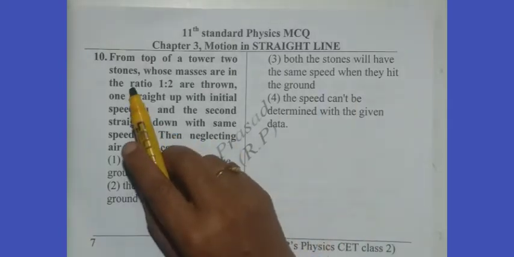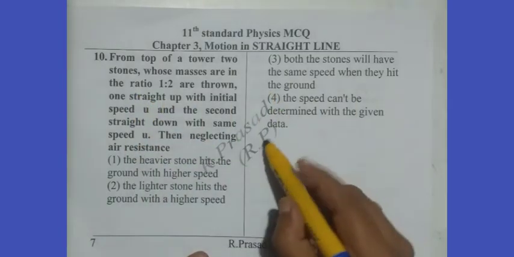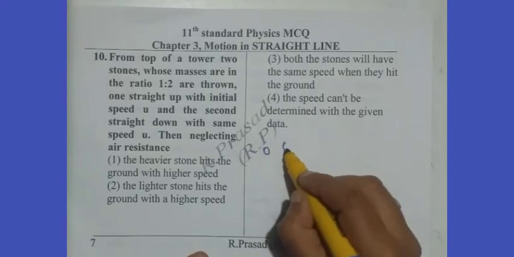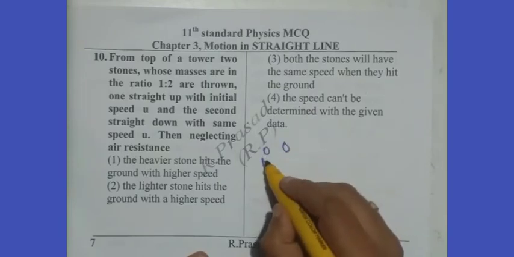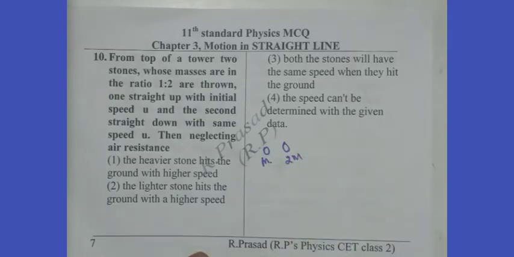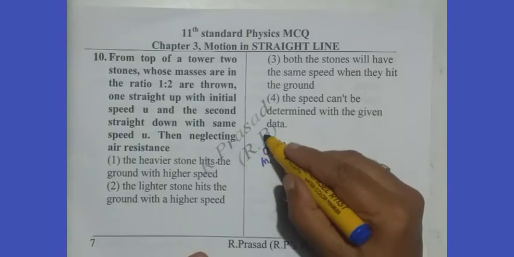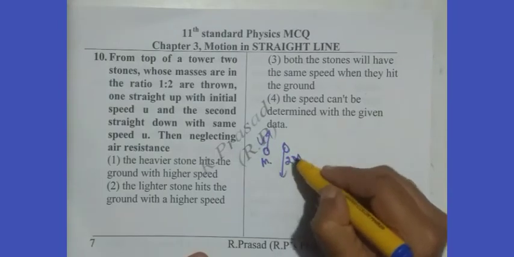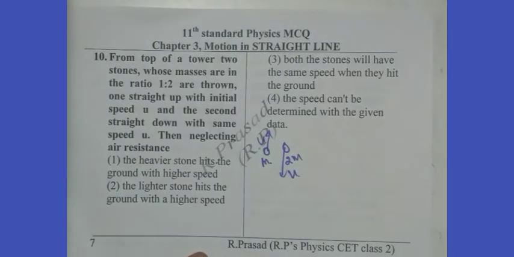So what is given? Two stones, one bigger and one smaller, m and 2m in ratio. They are thrown, one straight up with initial velocity u, one straight down with u, neglecting air resistance.